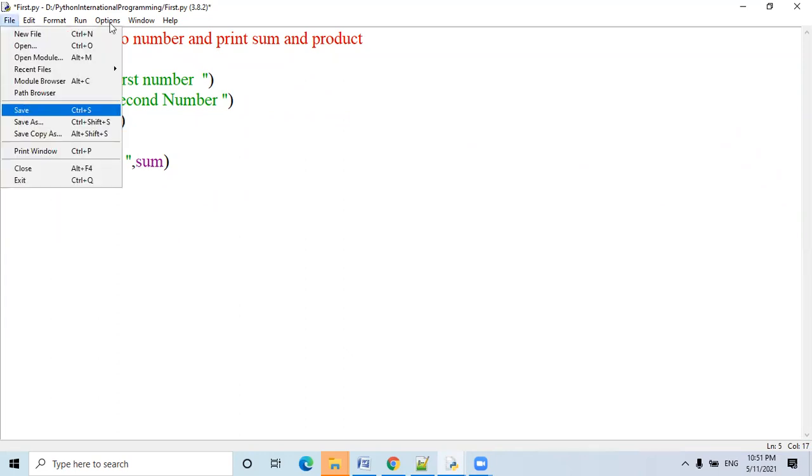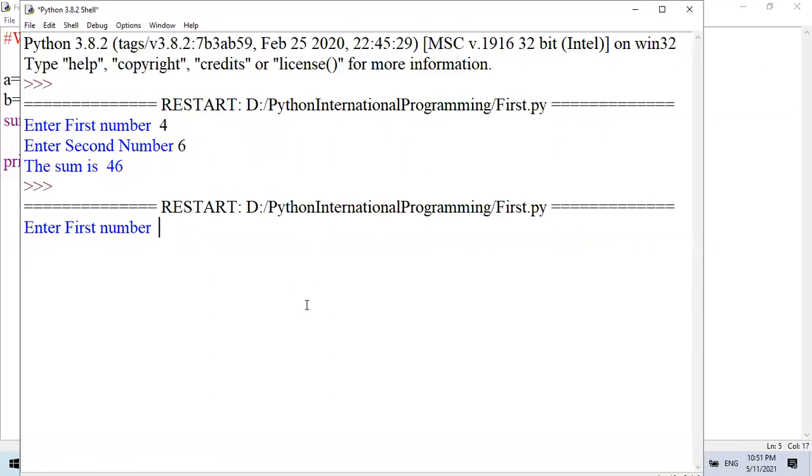Absolutely. Let me run this code. 4 and 6. I have not cleared the screen. You can compare this output and this output. Now hope you understand.